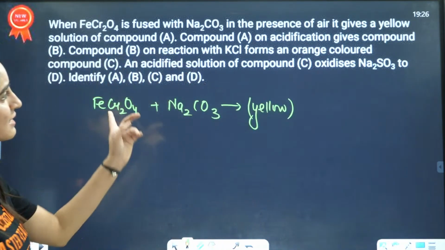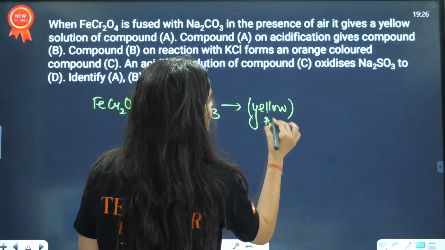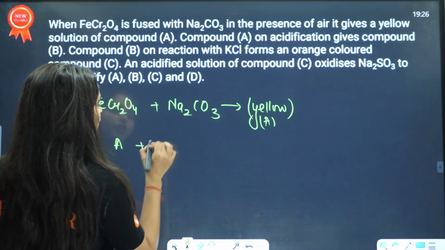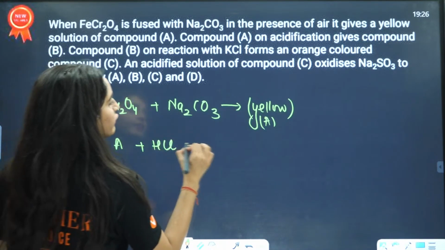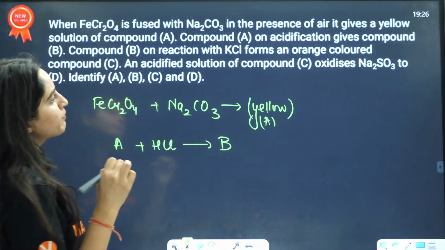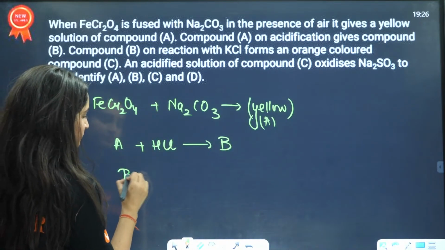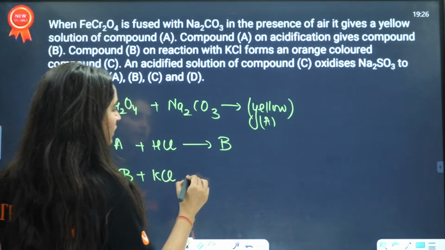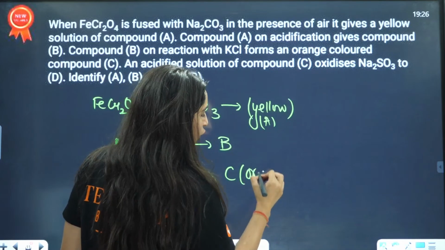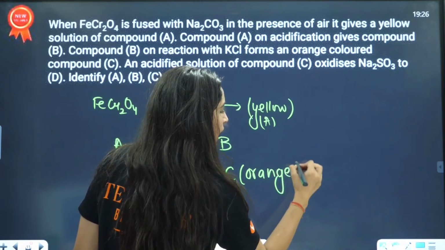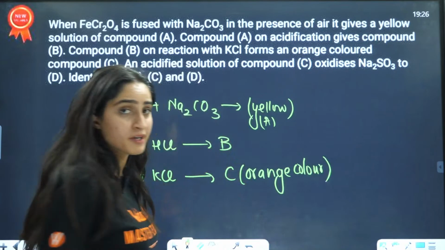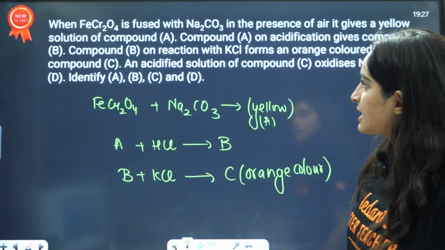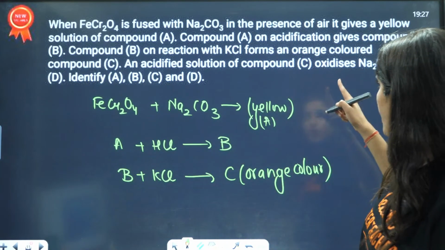Then this compound A, on acidification, on adding HCl, will give you B. Compound B on reaction with KCl forms an orange colored compound C. I think those students who have studied this chapter and the reactions of K2Cr2O7 will be able to answer this, right?